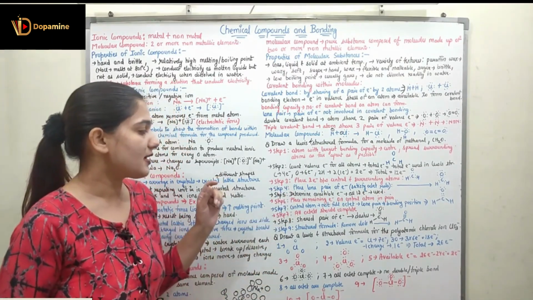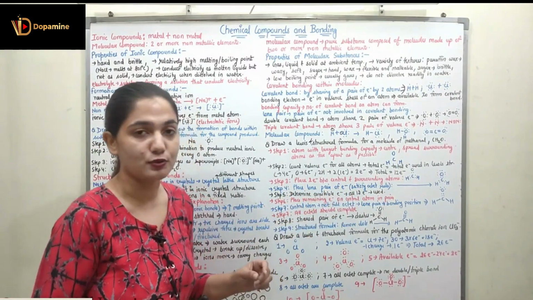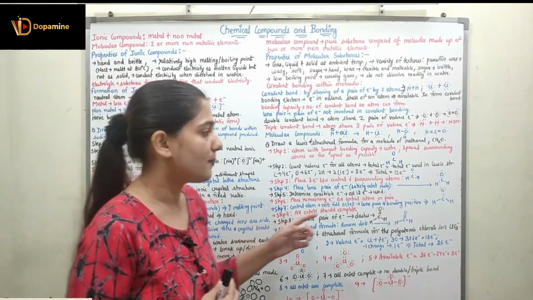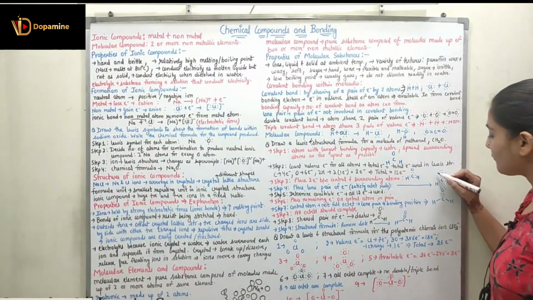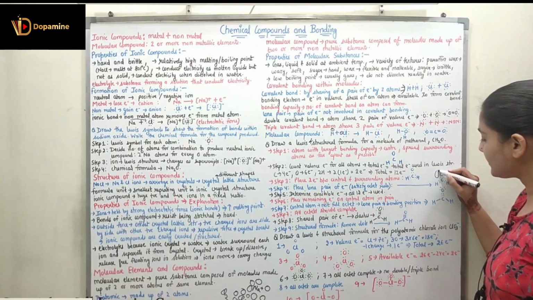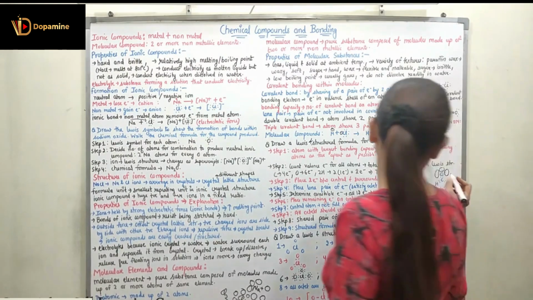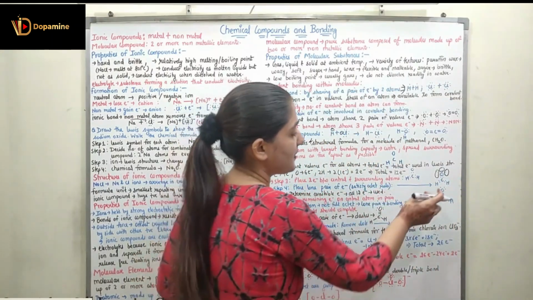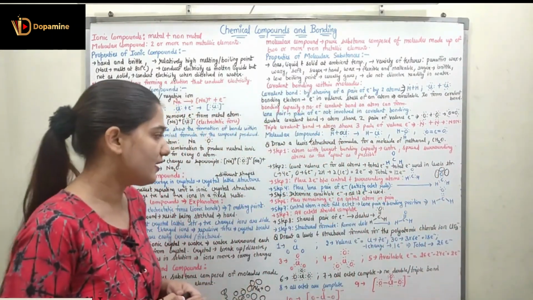Now coming to step 4, place lone pairs of electrons to satisfy the octet rule. Here oxygen has 6 electrons, so it can be represented as 3 lone pairs of electrons, right? So here the carbon is represented over here and the oxygen has 3 lone pairs of electrons.